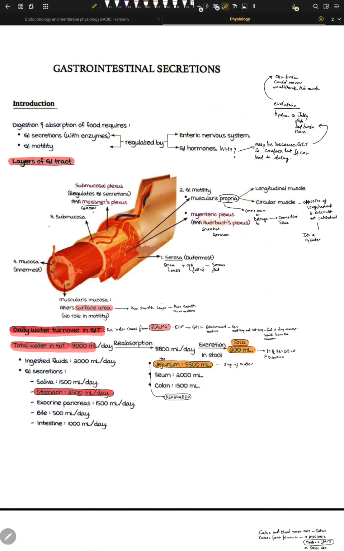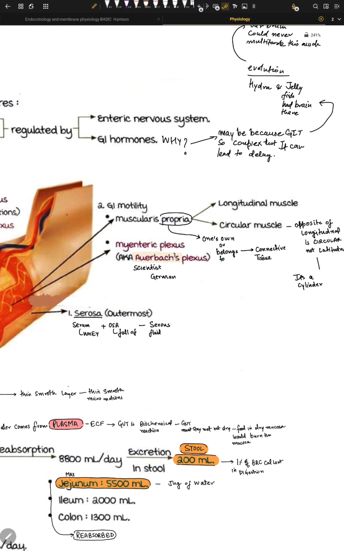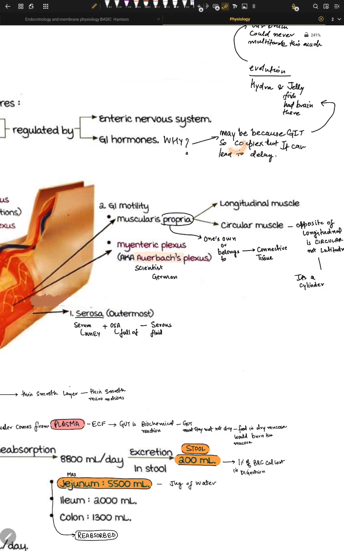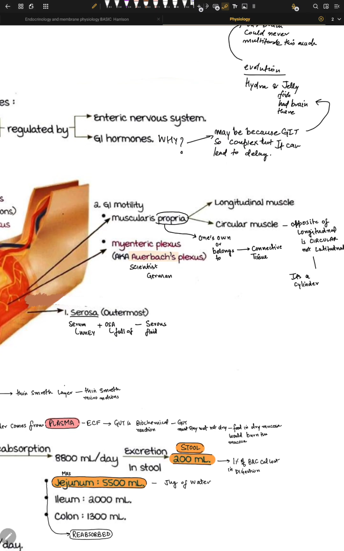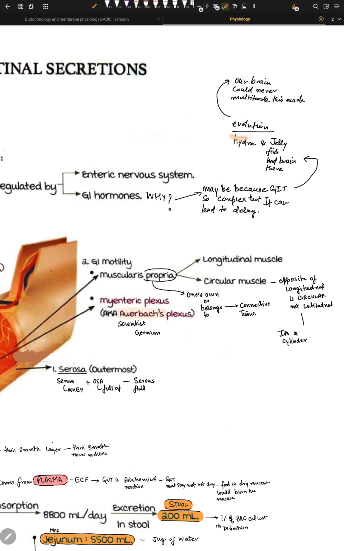So, GI hormones. Why do we need them? Because the GIT is so complex that it can lead to delay. Because it's a very complex part, evolution has given us a nervous system so that every sort of calculation is done locally.